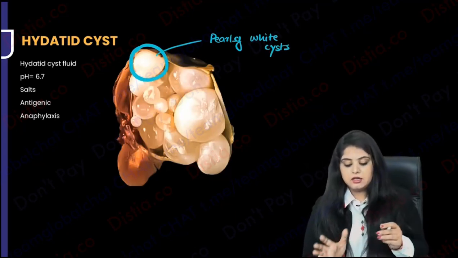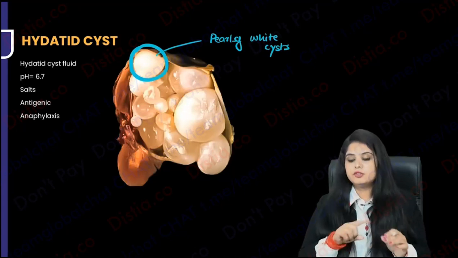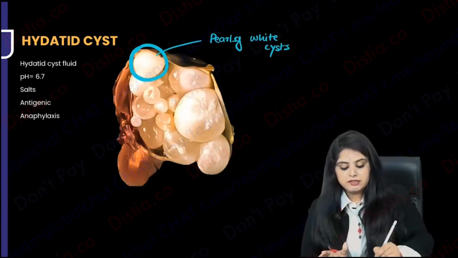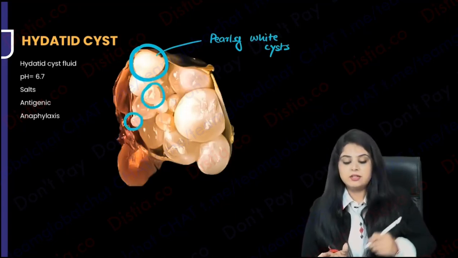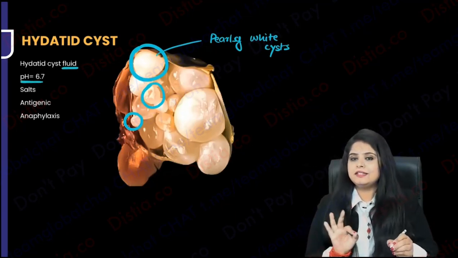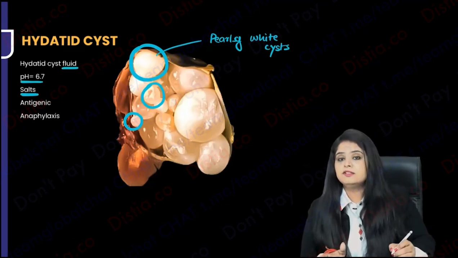What are its layers, what is the composition? So if I look at it, it's a very pearly white structure, right? What is inside all these? Multiple cysts are there. What is inside all this? It has a fluid which has a slightly acidic pH of 6.7. It has certain salts, and this fluid is antigenic.